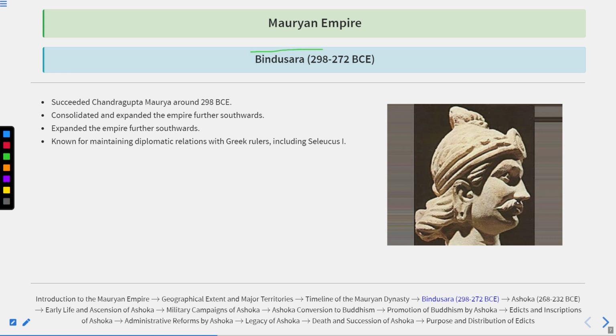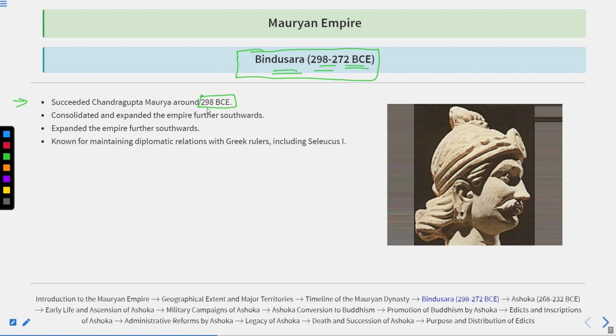After Chandragupta Maurya, the next ruler we have to study is Bindusar. He succeeded Chandragupta Maurya around 298 BC, and he was the son of Chandragupta Maurya.